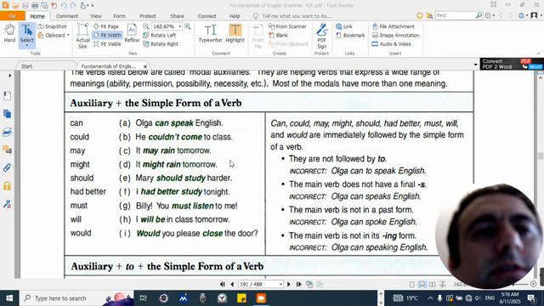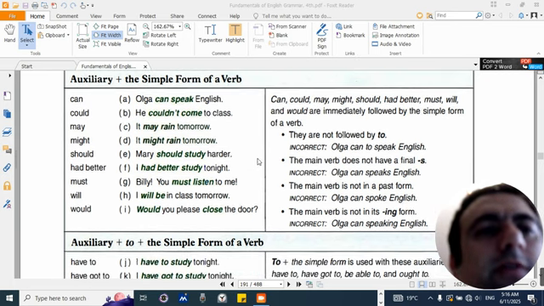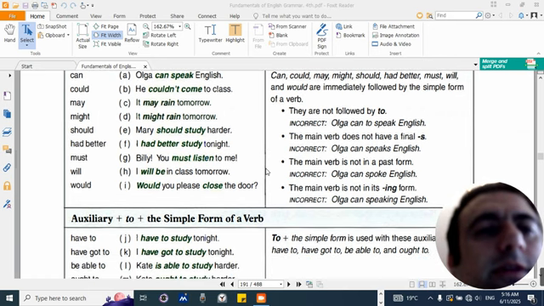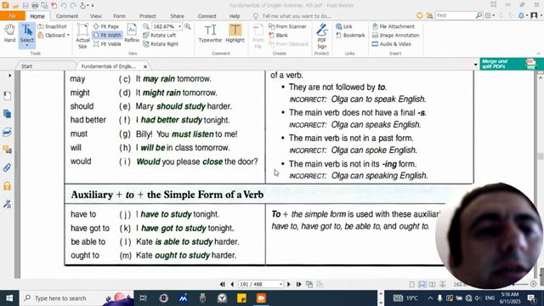Can, could, may, might, should, had better, must, will, and would are immediately followed by the simple form of a verb. They are not followed by to. Incorrect: Olga can to speak English. The main verb does not have a final S. Incorrect: Olga cans speak English. The main verb is not in a past form. Incorrect: Olga can spoke English. The main verb is not in its ing form. Incorrect: Olga can speaking English.